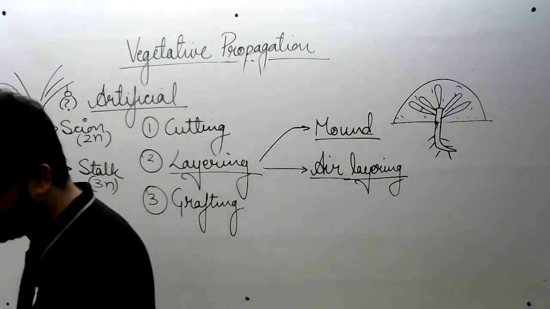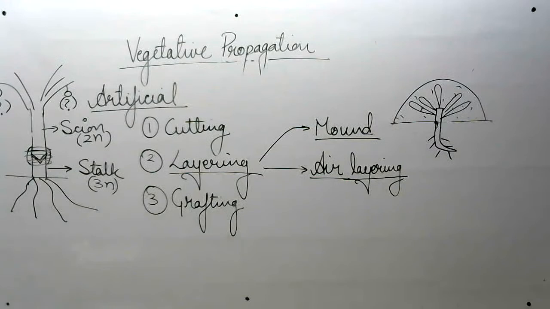All right, yes, okay, so good, all of you have given right answer, very good. That was about grafting, stalk and scion.